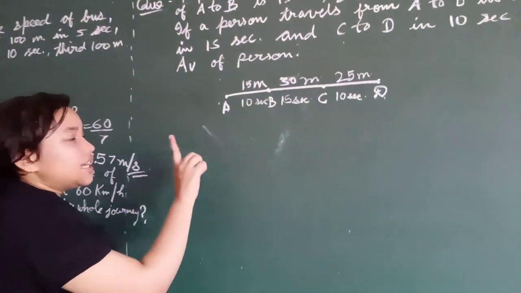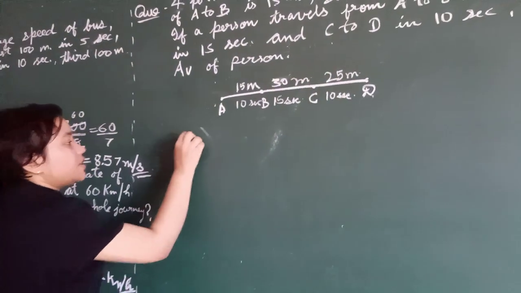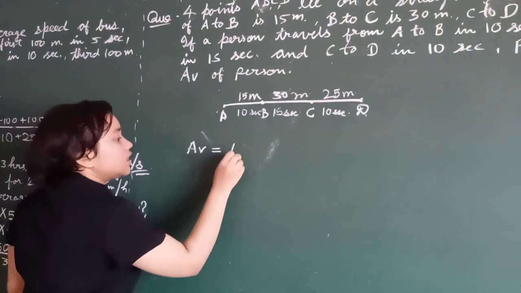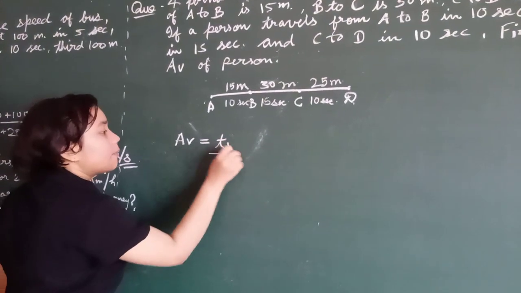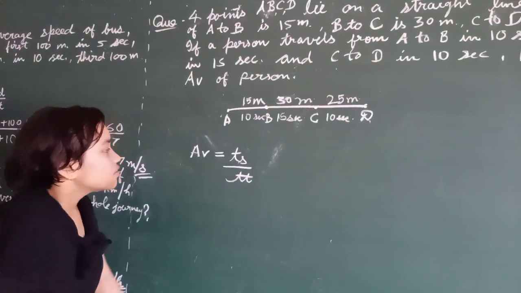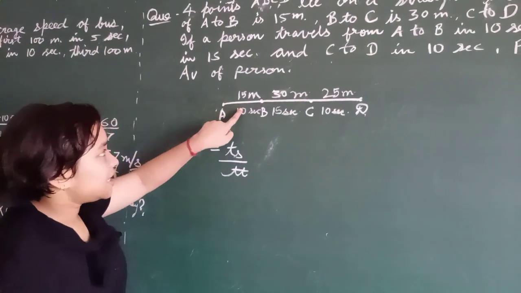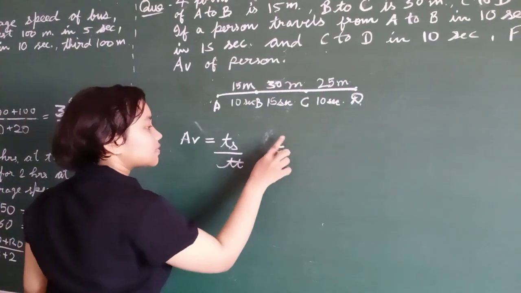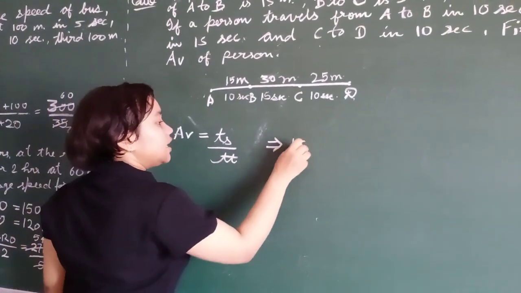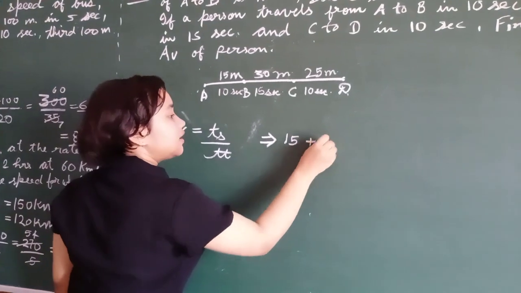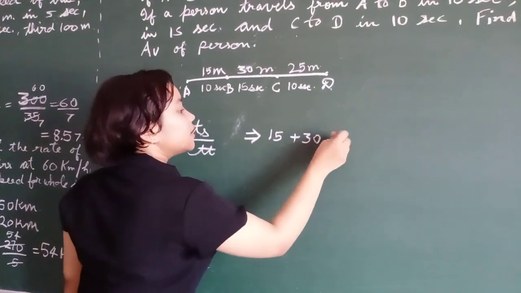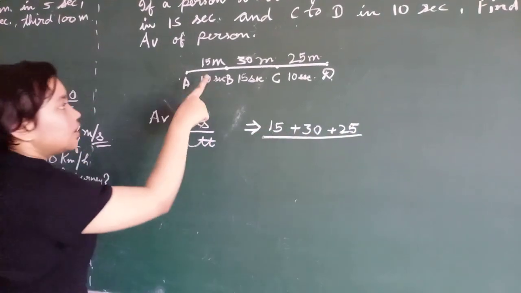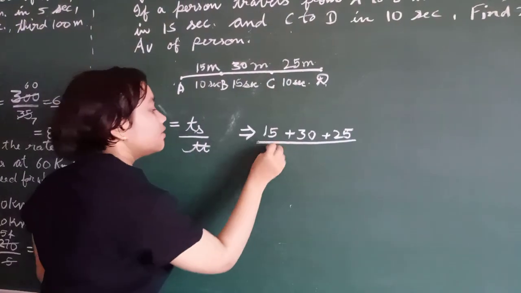Now what is the total displacement here? Average velocity is equal to total displacement upon total time. So what is the total displacement? 15 plus 30 plus 25 meters, upon 10 plus 15 plus 10.